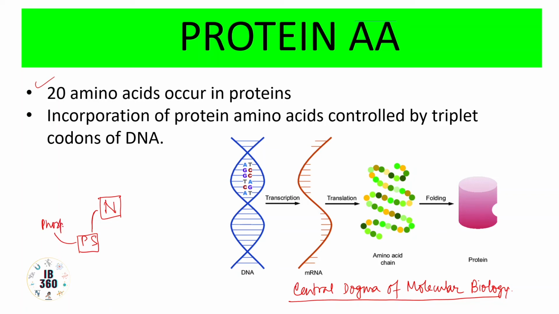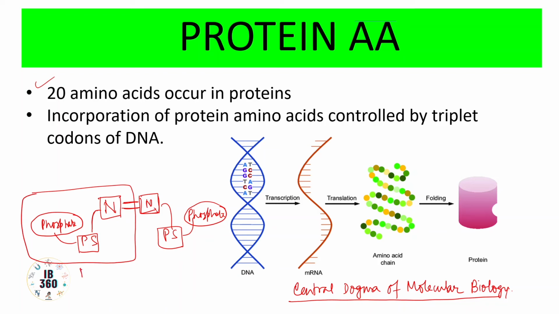And this nitrogenous base can have either a double bond or a triple bond with another nitrogenous base on the opposite strand, which will also be attached to a pentose sugar, which will also be associated with a phosphate group. And this is a nucleotide, the basic building block of DNA.